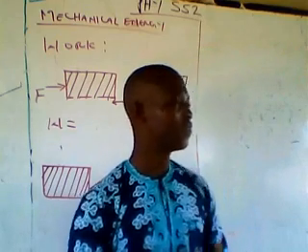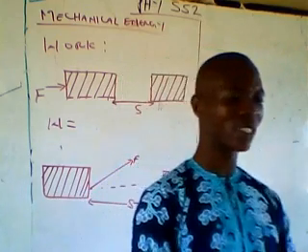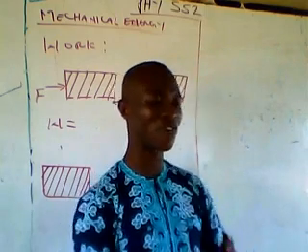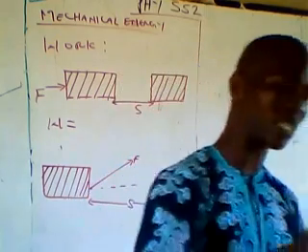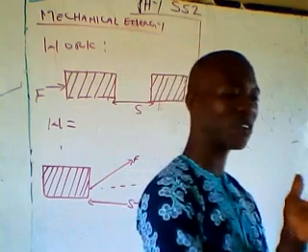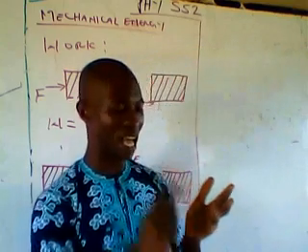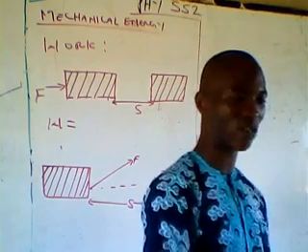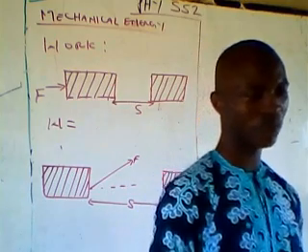That is, for scientists or physicists to accept that a certain person or an object has done work on another object, there must be an application of force, and the body must also cover some distance or displacement.